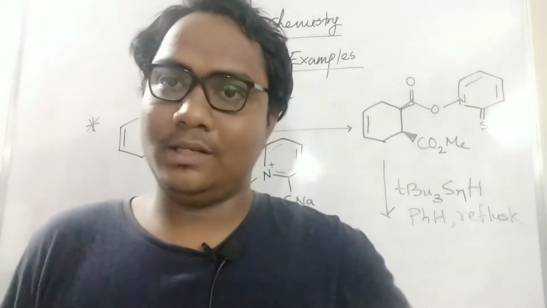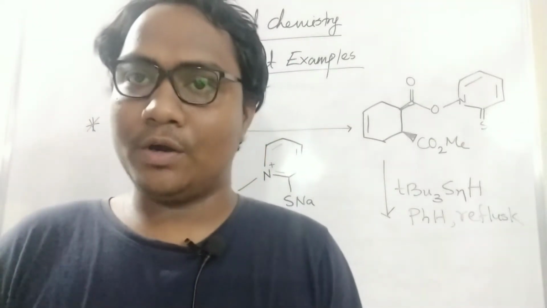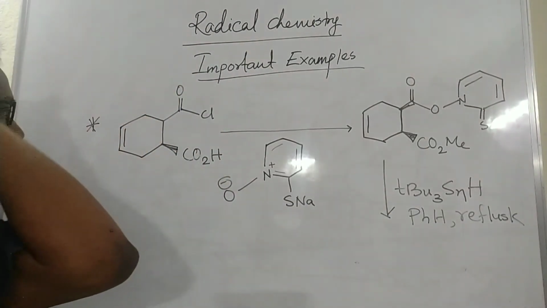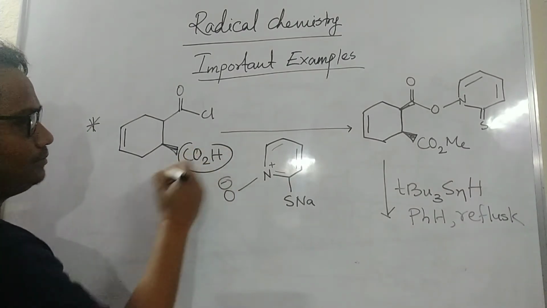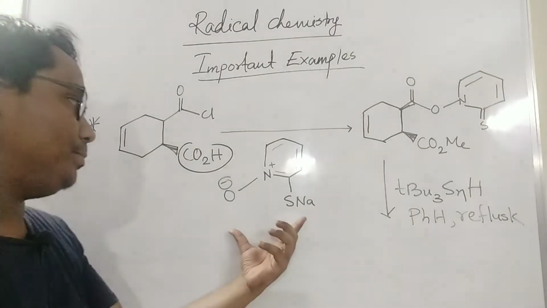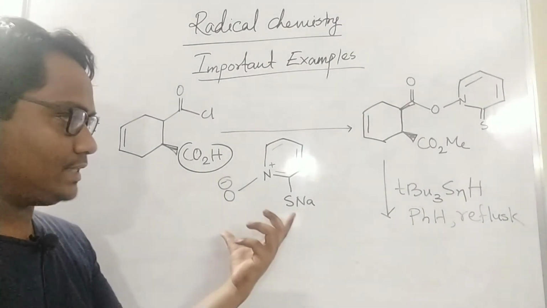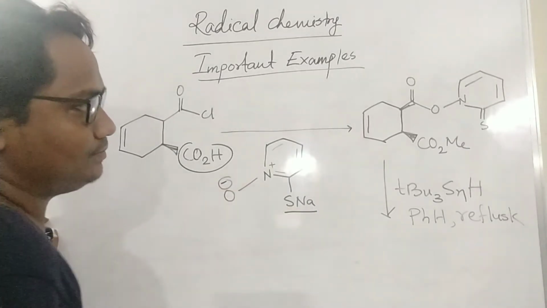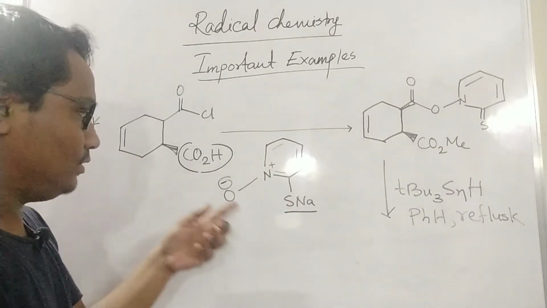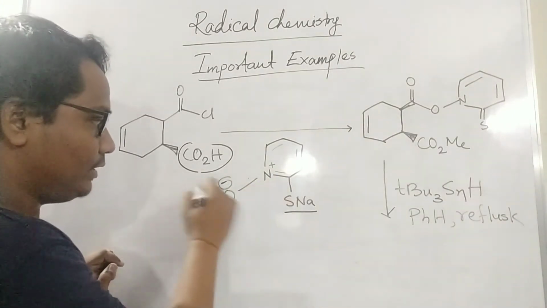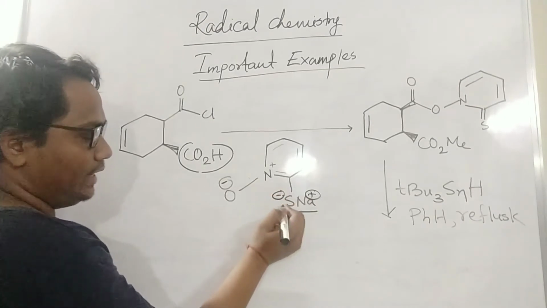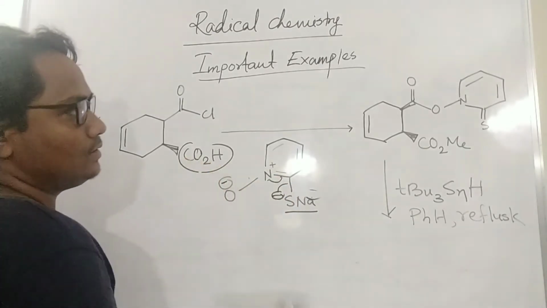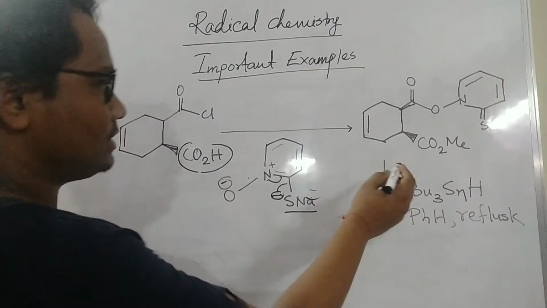I will explain another example regarding cleavage of some bond by a radical process. So you will see here, this carboxylic acid portion is there. This is one type of ester moiety. Here O minus is there, and S Na is there. You thought that S will attack, not O minus. Actually it will attack, but not that way. It is reverse: this minus will go, and that will come and attack. So this esterification will happen.